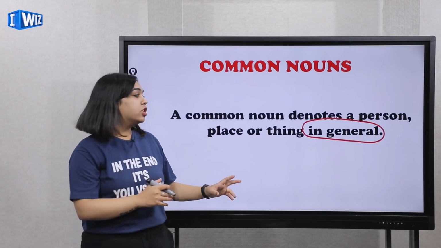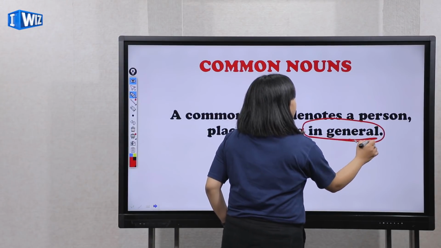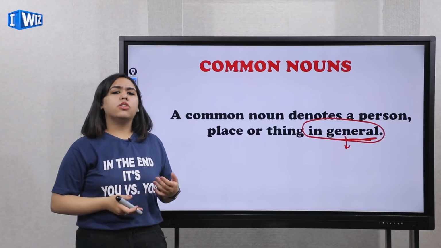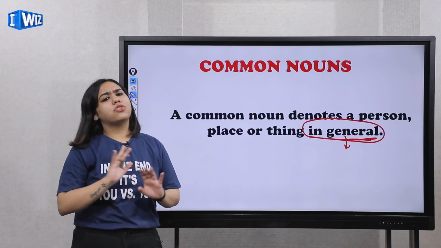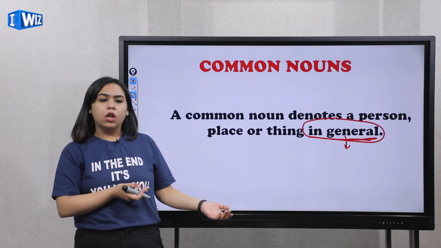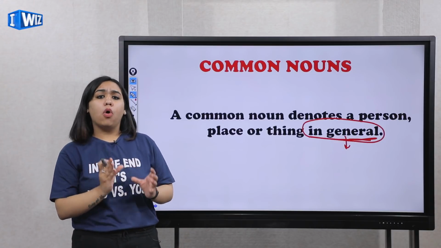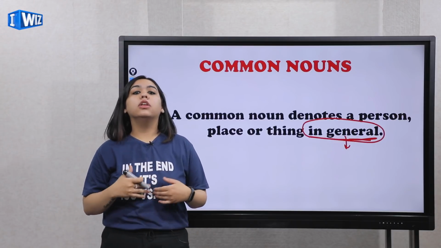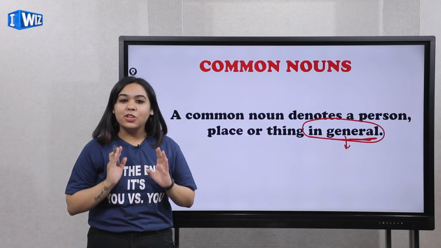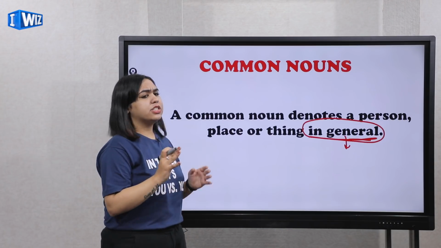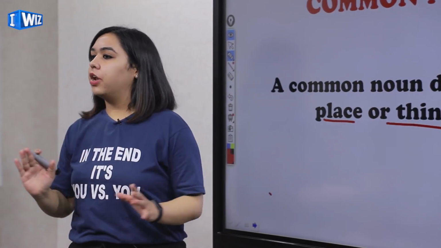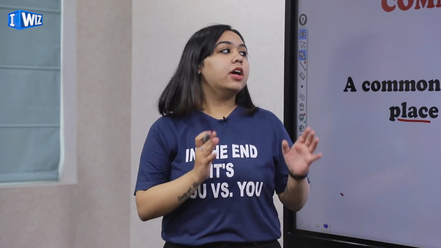But common nouns are always in general. For example, you are not specifying where you are going or which place you are going to visit or what you're feeling. So you are just talking in general. For example, if you say, I met a boy outside the school. So you are just saying that I met a boy. Here the boy would be a common noun. You are not specifying the name. So in common nouns, you are not specifying. It's just general. So just keep it in mind that these person, place, or things are just general, no specific names. So these will be common nouns.